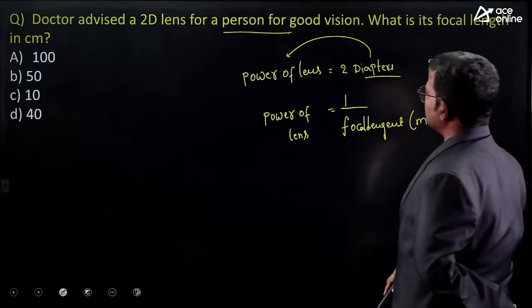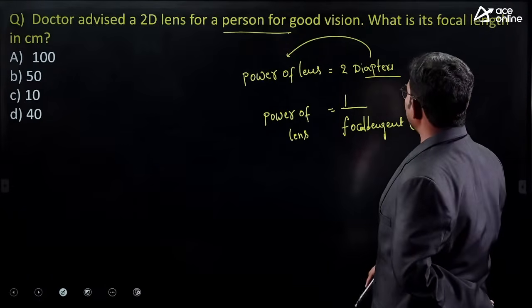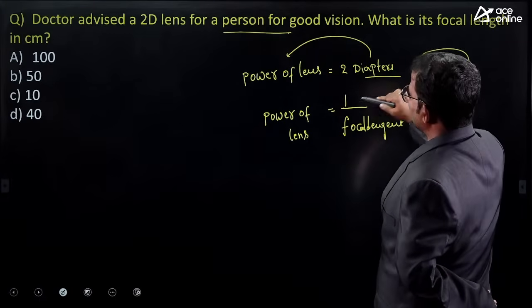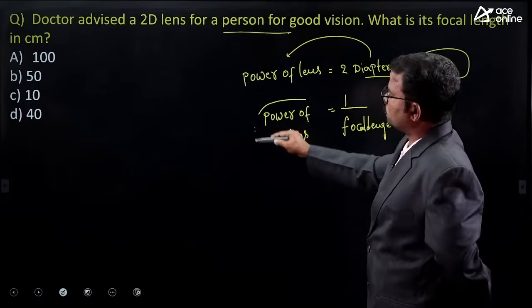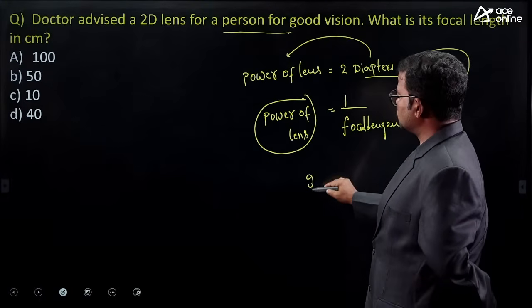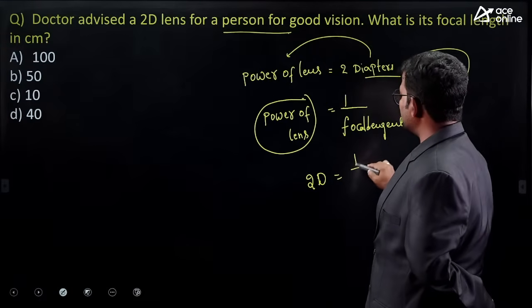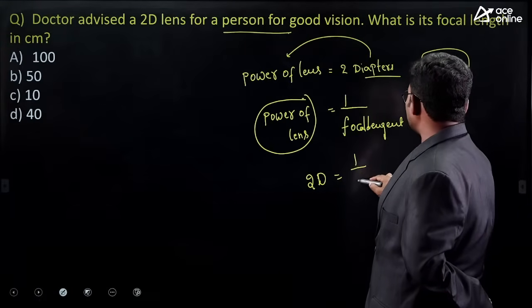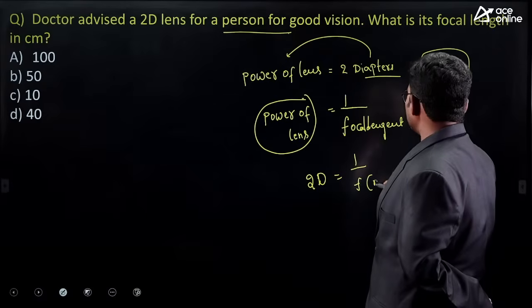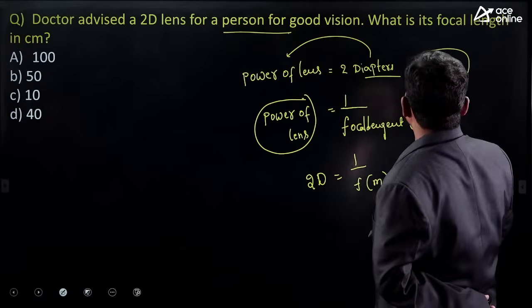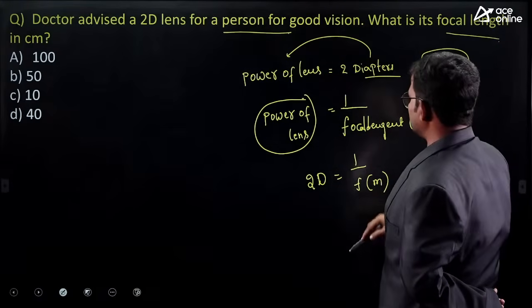Here, what did they mention? The given value concerns power of lens. So 2 diopters is equal to 1 by focal length in meters. They asked about focal length in centimeters.